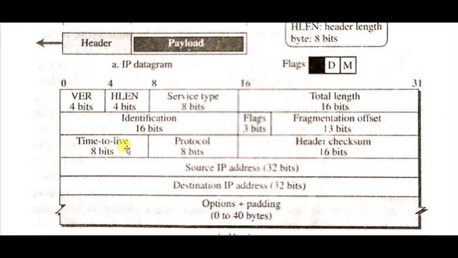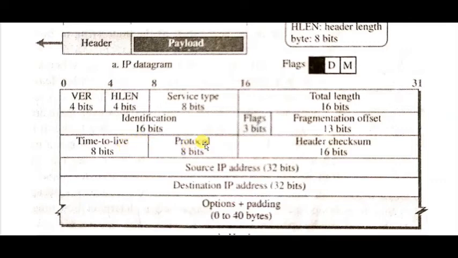When it reaches 0, the datagram has reached its destination. So the person we compared to the datagram, and the station we compared to the router.